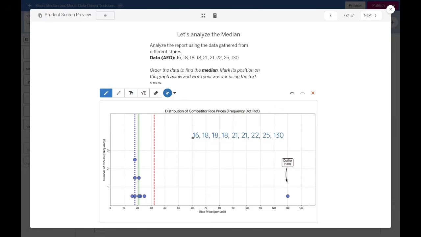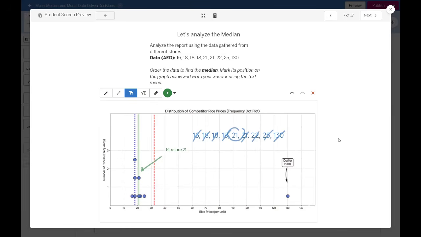So we have 16 and 130. We can cancel that out, and we keep doing that until we arrive at the middle number, which is 21. As you can see, the 21 is represented by a green line. So the median is 21. It's within the range from 16 to 25. So the median is more acceptable compared to the mean, which is 32.1.